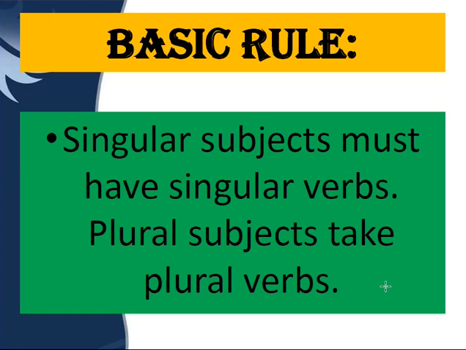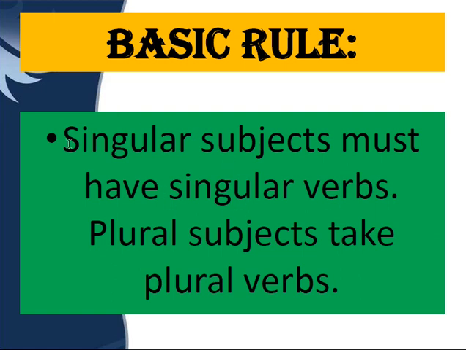Only then can we write correct grammar. So in order to write sentences which are grammatically correct, we should use the subject and verb in agreement with each other. Now the basic rule means that in a sentence, the subject should agree with the verb.